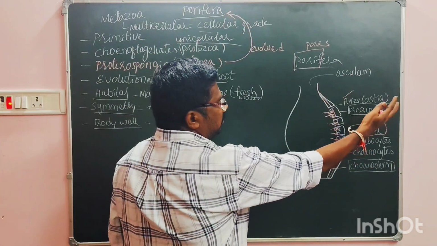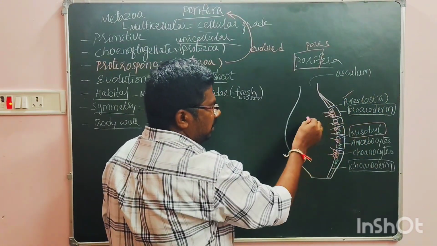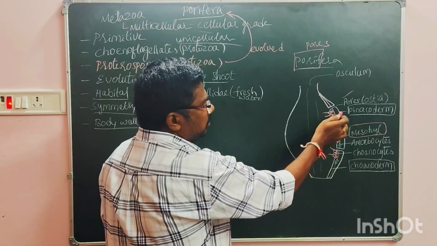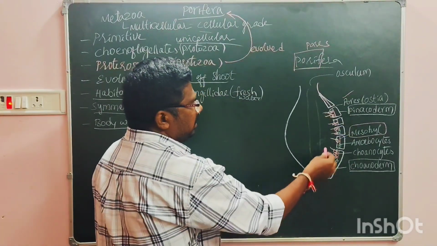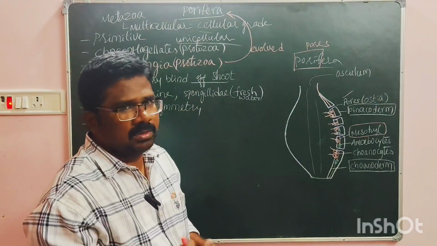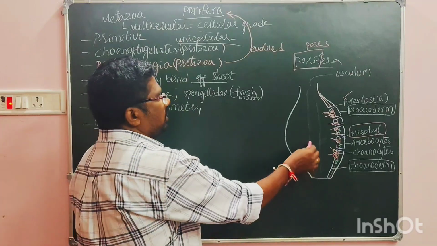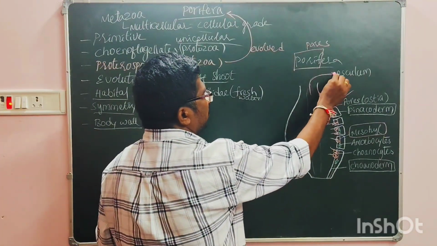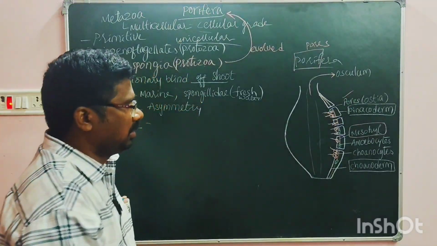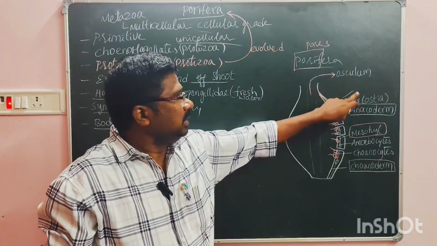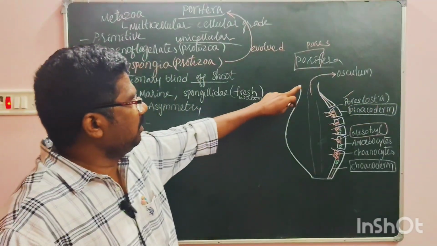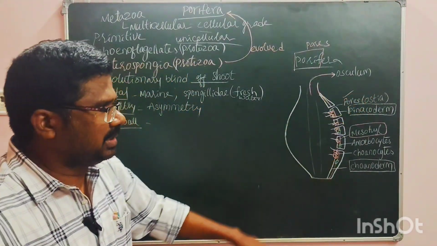The water from outside enters into the body, into this canal system, through the ostia, and then the water comes here. Then gases are exchanged, nutrients are taken, and then the water again leaves the body through another single hole called osculum. These are pores, ostia. This is osculum. So osculum is the outlet, ostia is the inlet.